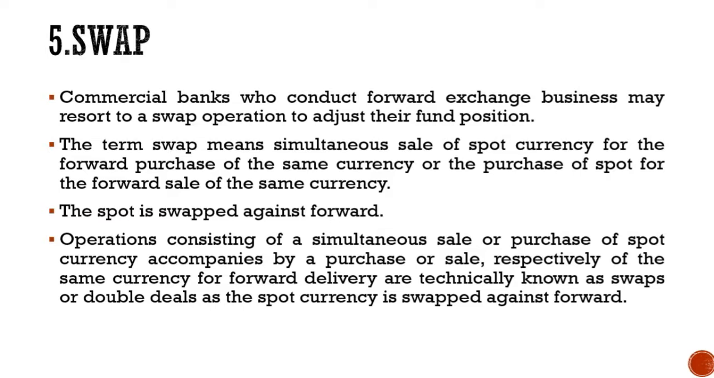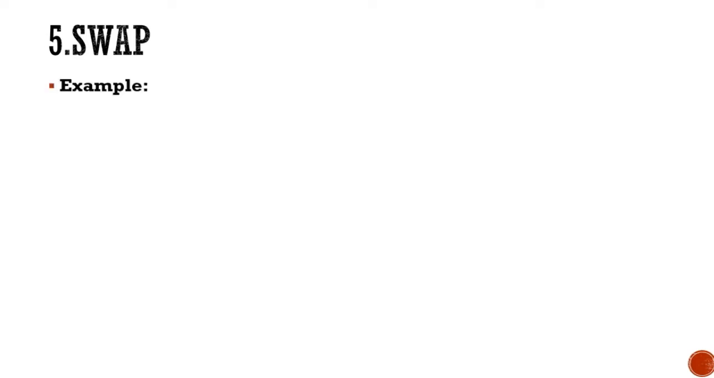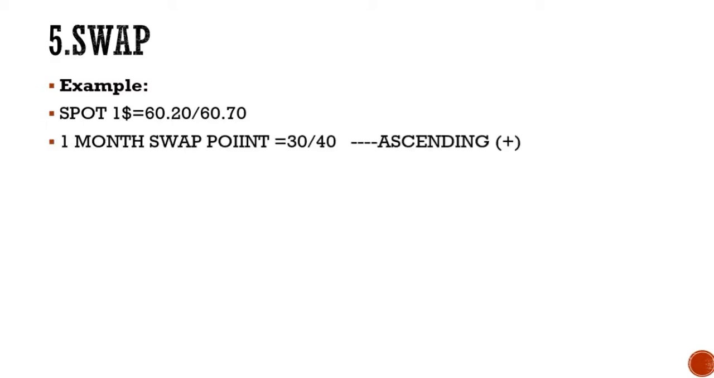So here basically swap means what? A spot rate will be given to you, and you are swapping that rate with the forward points. Let us take an example. Let's say the spot rate is given as $1 is equal to 60.20/60.70, where the first amount is called the bid rate and the second is called the ask rate. 1 month swap point is given to us as 30 and 40.